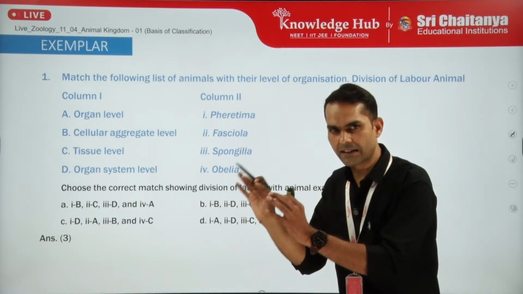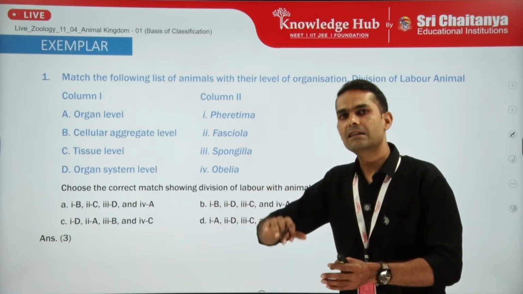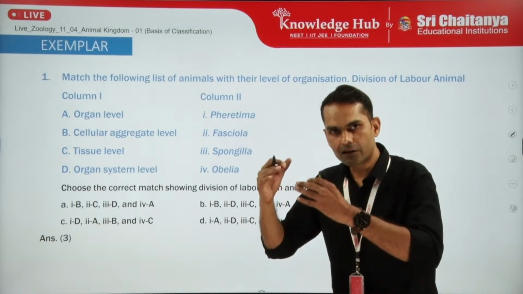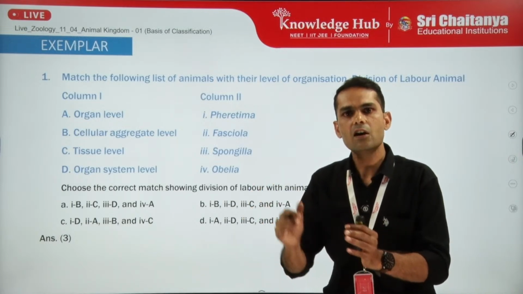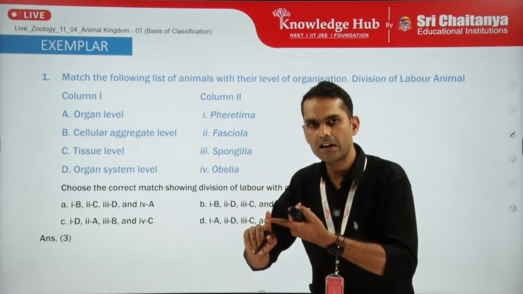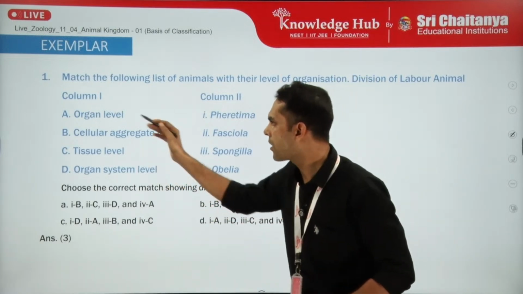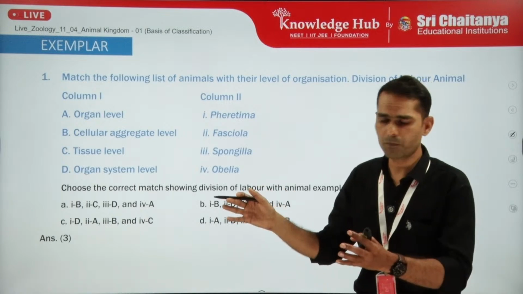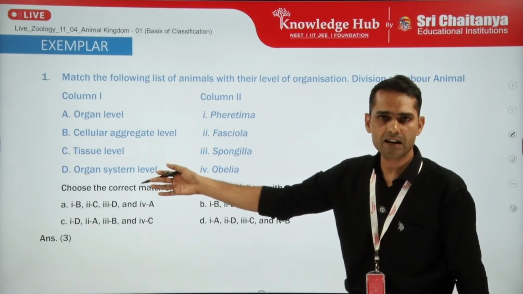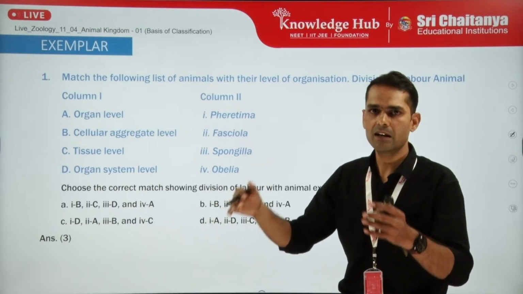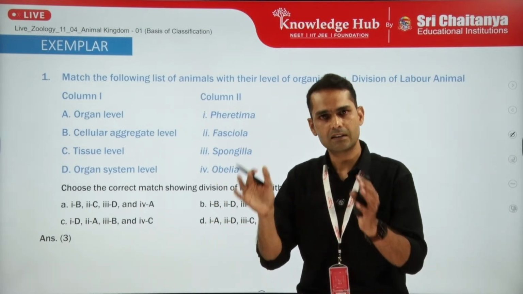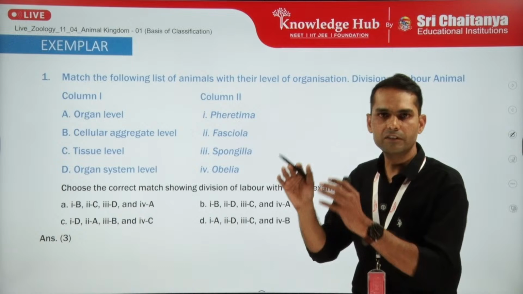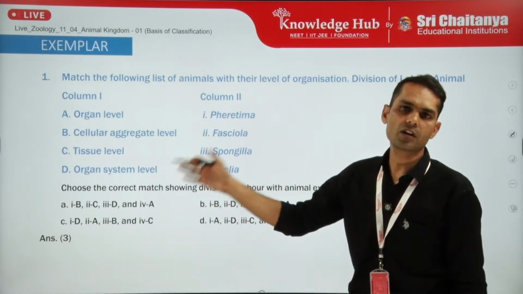Now in this particular example, the student might get confused, as at the end of the chapter in the summary, organ system level of organization is also mentioned, but in the theoretical content, organ level of organization is mentioned. So if the choice has to be made between organ or organ system, we will definitely go for the organ level of organization, that is second for A. The third is Spongilla, freshwater sponge. Porifera example, cellular aggregate, it is the only exception, that means poriferans are the only exception that are having the cellular aggregate organization. And the last one is Obelia, which is the example of Cnidaria or Coelenterata, and it is having a tissue level of organization.